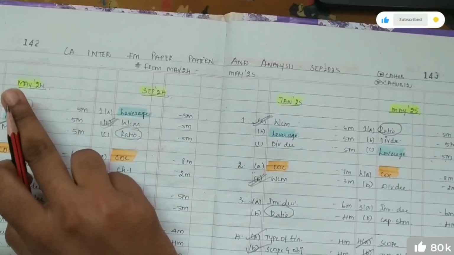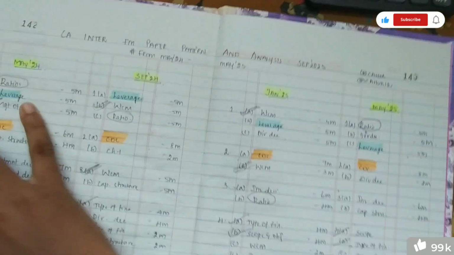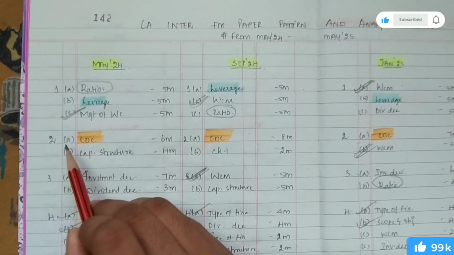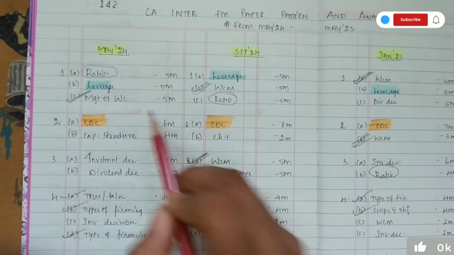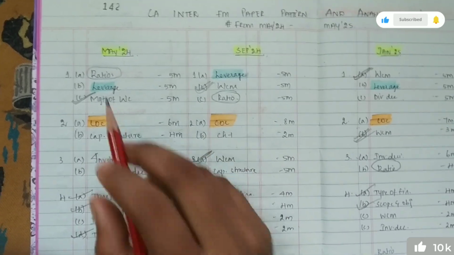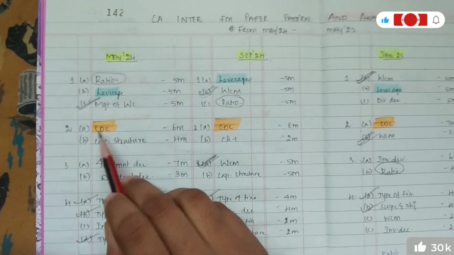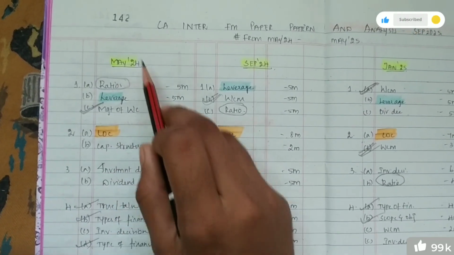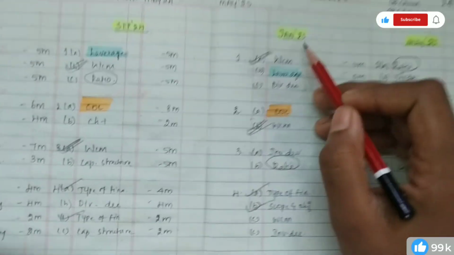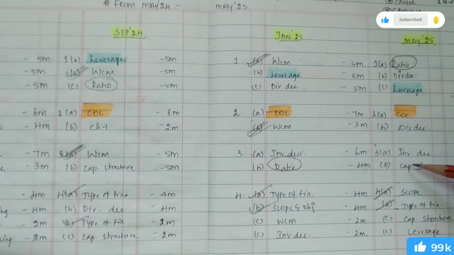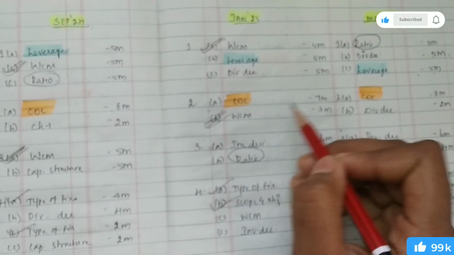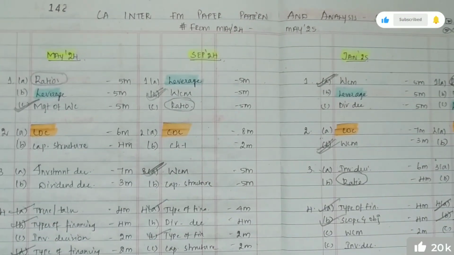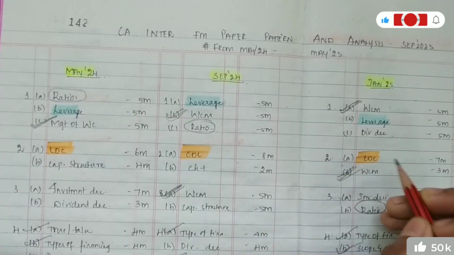There is a new syllabus, May 24 to May 25 attempt. If you see, the second question has been repeatedly asked from the cost of capital chapter, but the marks are varying. I accept that the marks vary, but question 2A comes from the cost of capital chapter only. Cost of capital in May 24, September 24, January 25, and May 25 as well, with 8 marks, 7 marks, 8 marks and 6 marks asked. So this is one analysis from the paper.